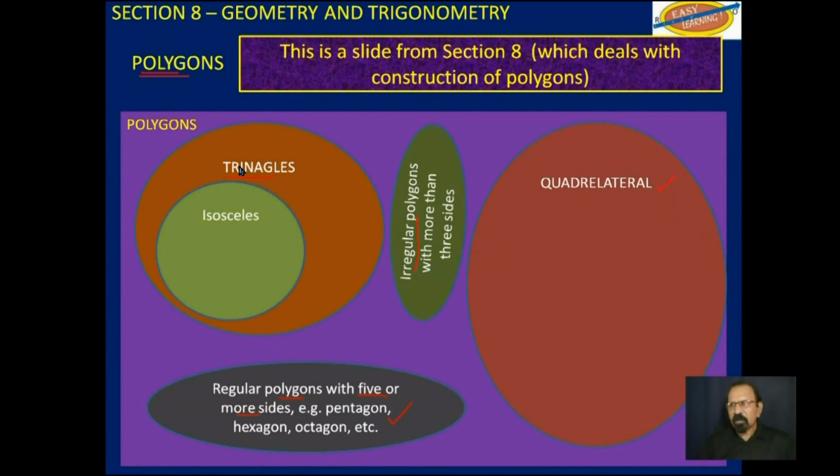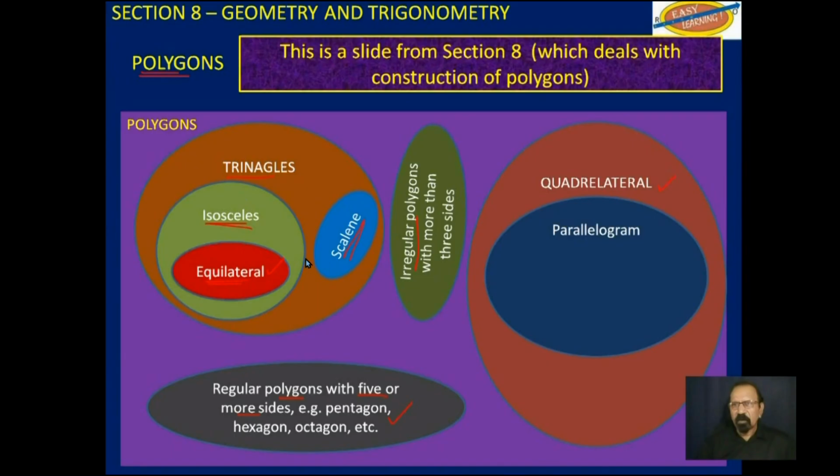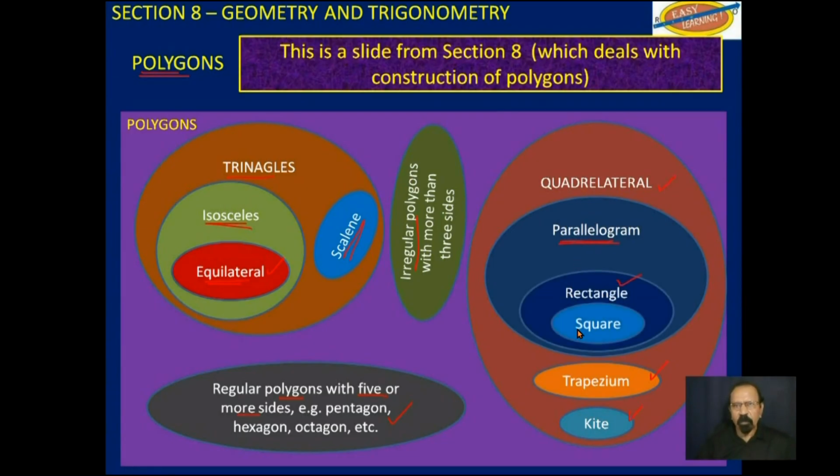For triangles, there are isosceles triangles, and within isosceles triangles there are equilateral triangles, and then also still in triangles there are scalene triangles. For quadrilaterals, parallelogram, and then kites, trapezium, these are all quadrilaterals. A subset of parallelogram would be rectangles, and a subset of rectangle would be square.